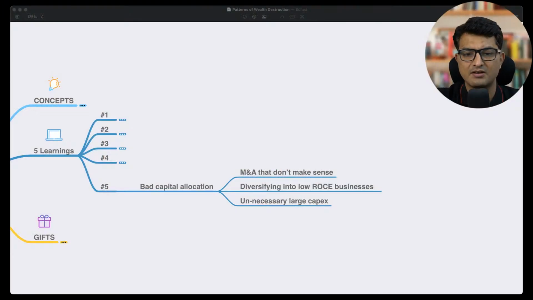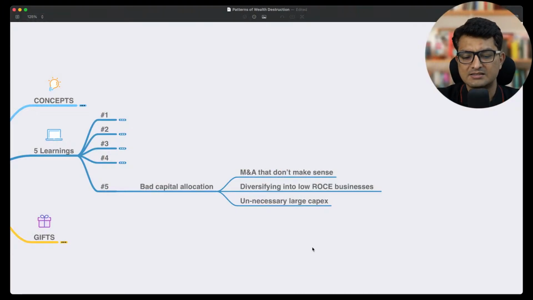Okay, let's go to the next concept. One more very, very critical point is this. Let me just share it with you. The next point which I want to discuss is called bad capital allocation. So sometimes genuinely the company is good. The company is doing good, but probably the promoters do not have the right sense of capital allocation. That is very, very important.